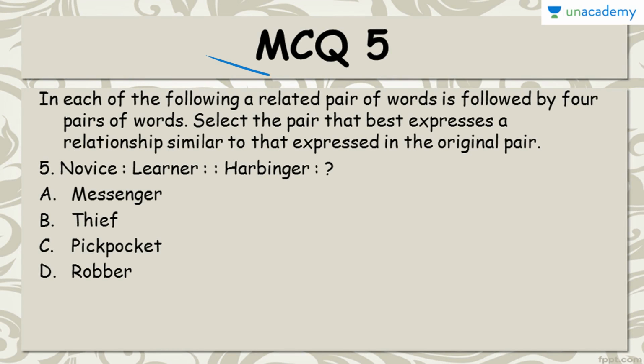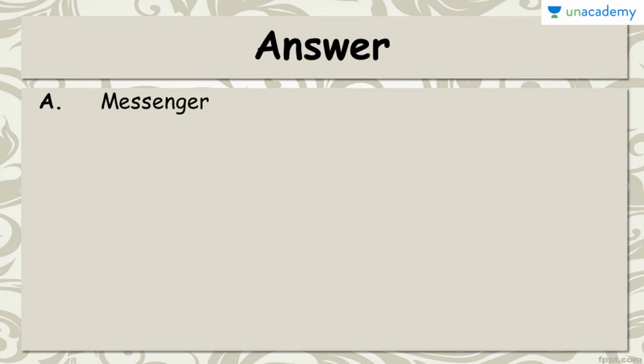Coming to MCQ fifth, you have to find the word which will replace the question mark in the analogy, the relationship. So as novice is to learner, harbinger is to what? A messenger, thief, pickpocket, or robber? And the right answer to this MCQ is A messenger.